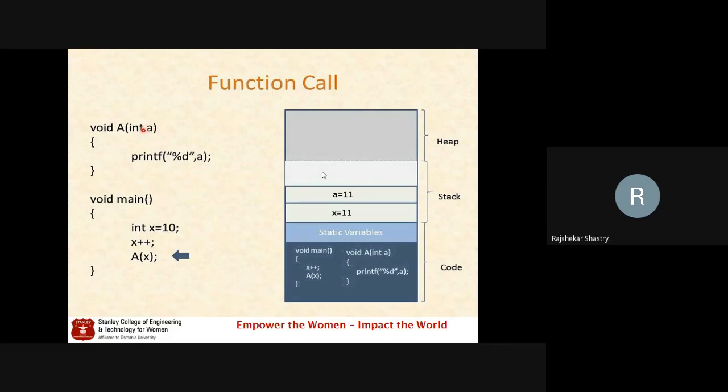If the calls keep increasing, the activation records increase, and the time will come when the stack size grows drastically and it throws a stack overflow error.